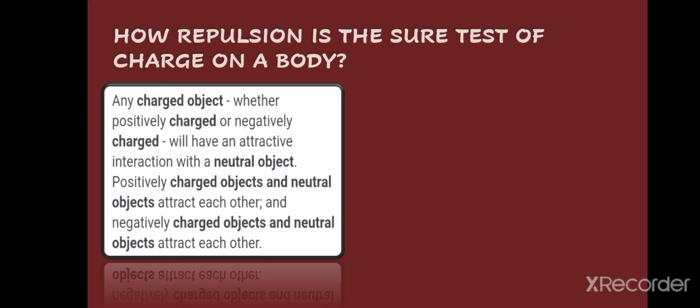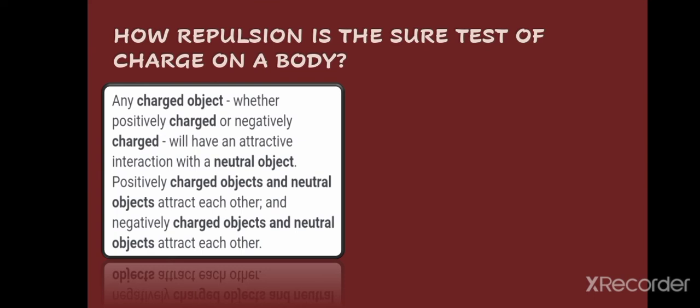Any charged object, whether positively charged or negatively charged, will have an attractive interaction with a neutral object. Positively charged objects and neutral objects attract each other, and negatively charged objects and neutral objects attract each other. It means neutral objects get attracted to both types of charges.